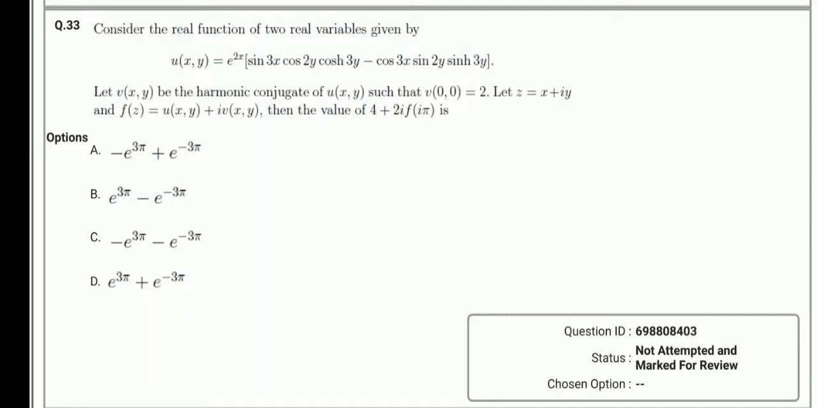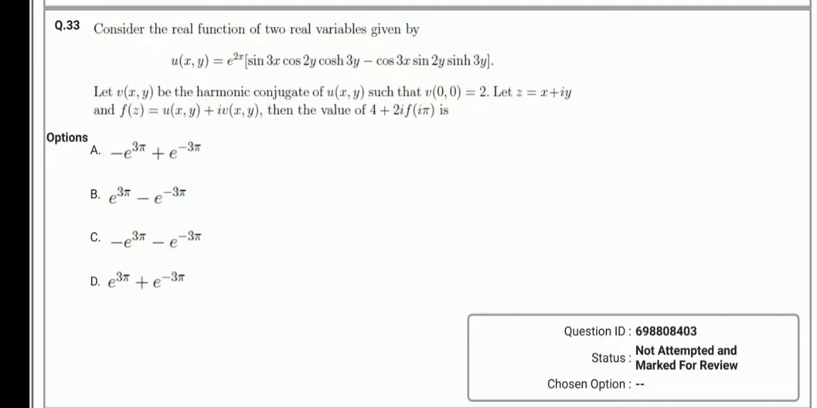Hello everyone, today I am solving another question of GATE 2022. In this question, consider the real function of two real variables given by u of x and y is equal to e to the power 2x into sin 3x into cos 2y into cos hyperbolic 3y minus cos 3x into cos 2y into sin hyperbolic 3y.